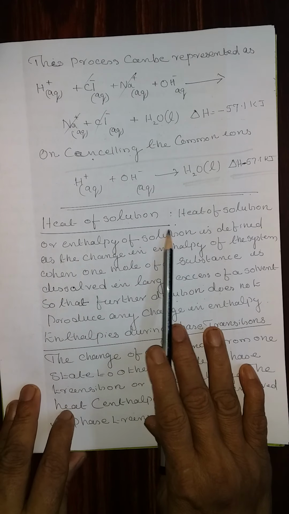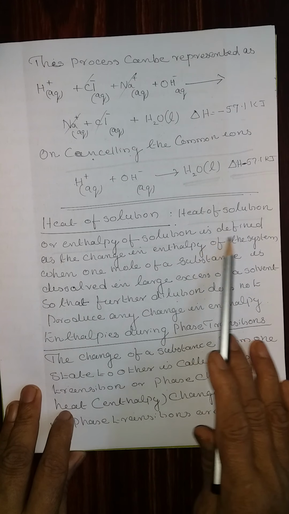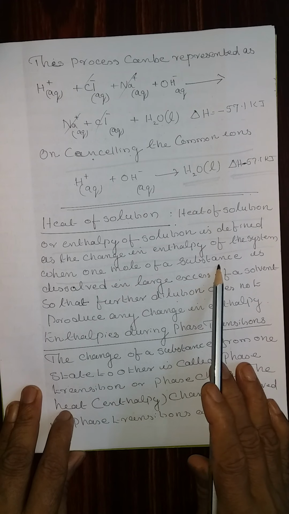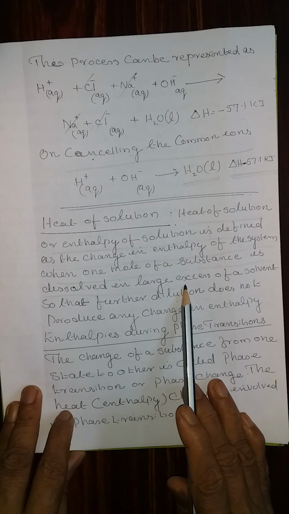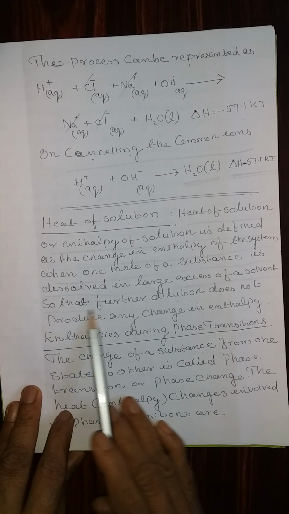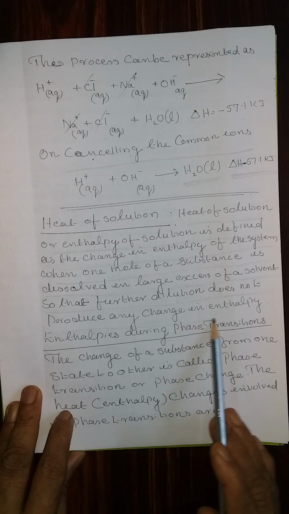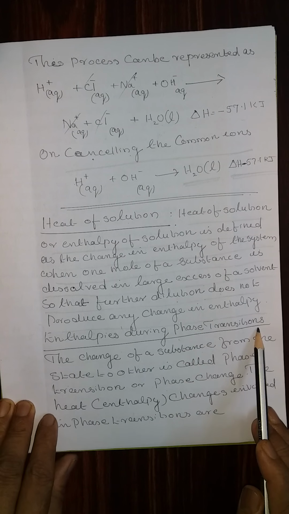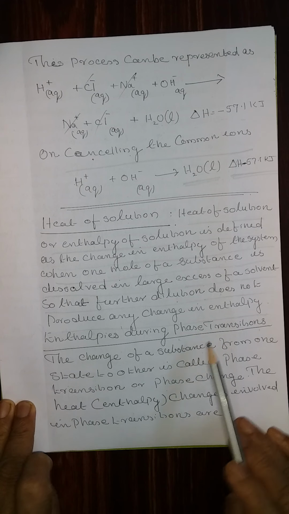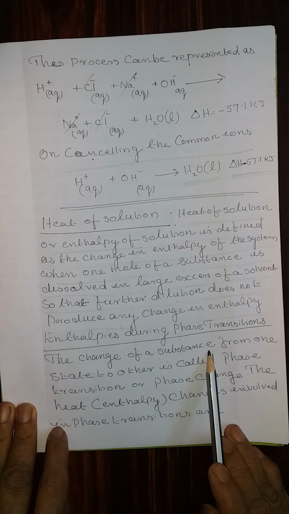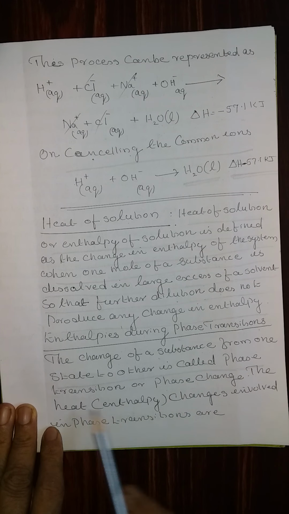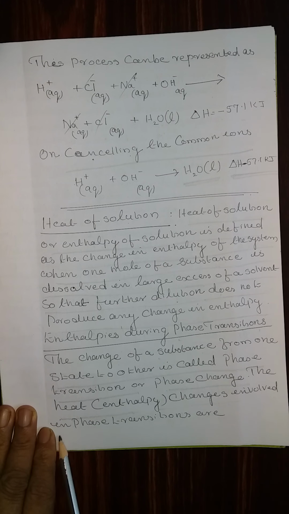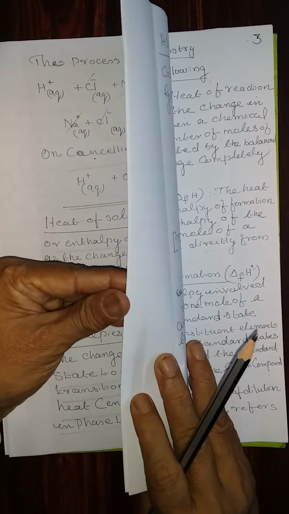Heat of solution. Heat of solution or enthalpy of solution is defined as the change in enthalpy of the system when one mole of the substance is dissolved in a large excess of a solvent so that further dilution does not produce any change in enthalpy. Next, enthalpy changes during phase transitions, as given in the syllabus. The change of a substance from one state to another is called phase transition or phase change.